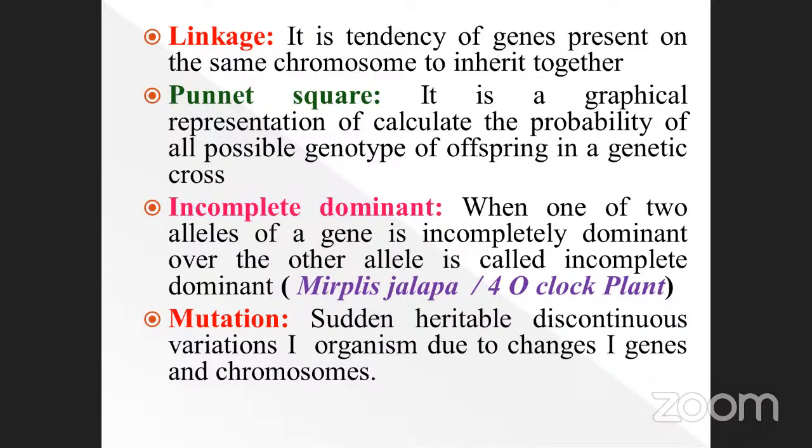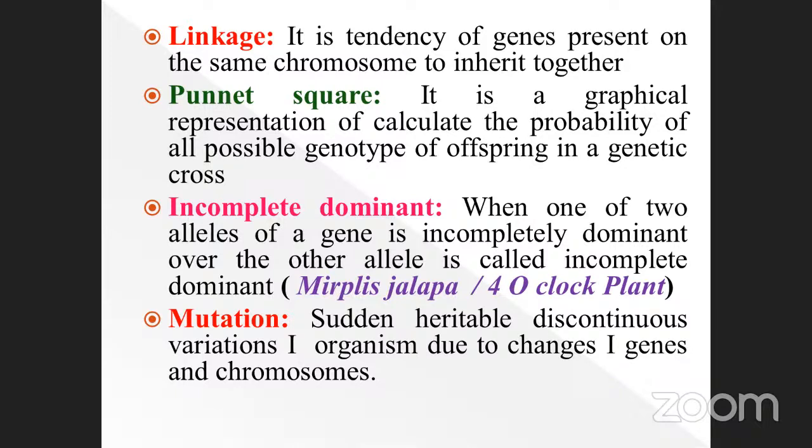Incomplete dominance is another type. When one of two alleles of a gene is incompletely dominant over the other allele, it is called incomplete dominance. Suppose you cross a red flower with a white flower. What will the F1 generation be?